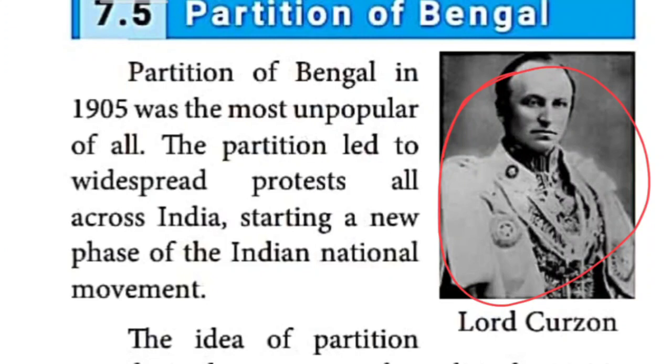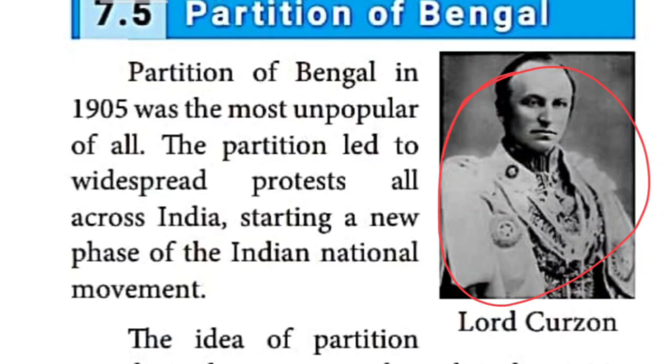This person, what mistake did he make? He partitioned Bengal. What is meant by partition? He divided Bengal into two. The Bengal area is what we now learn as West Bengal. Lord Curzon divided Bengal into East Bengal and West Bengal. At the initial stage, he said he was dividing Bengal for administrative convenience. But actually, what was the reason? He divided the Hindus and the Muslims.